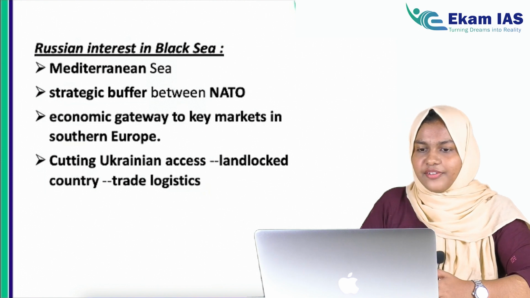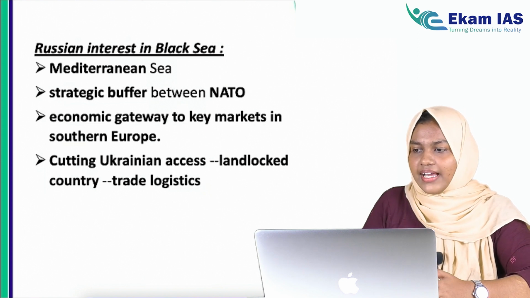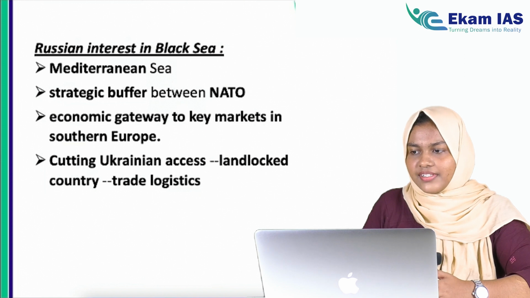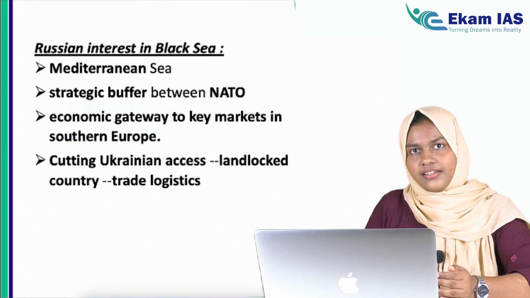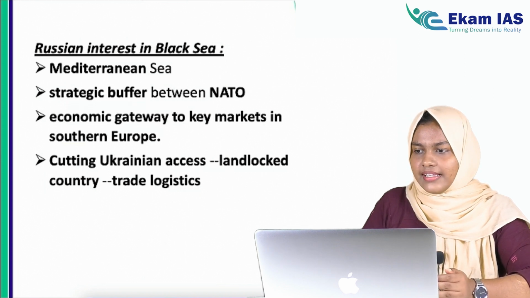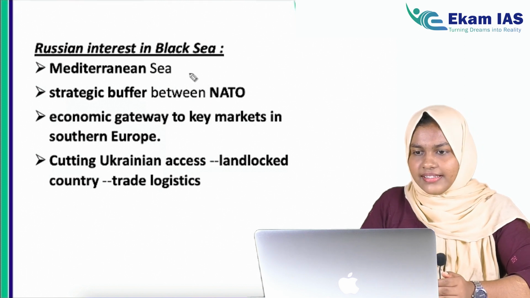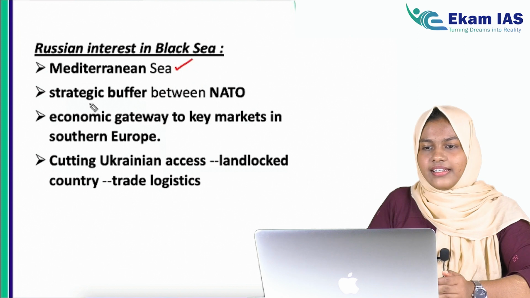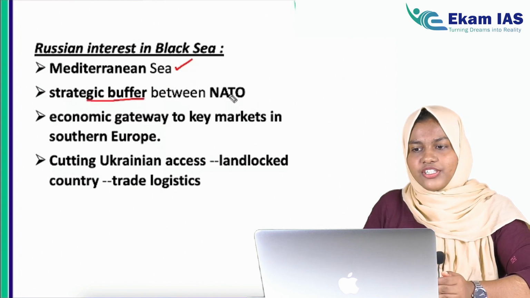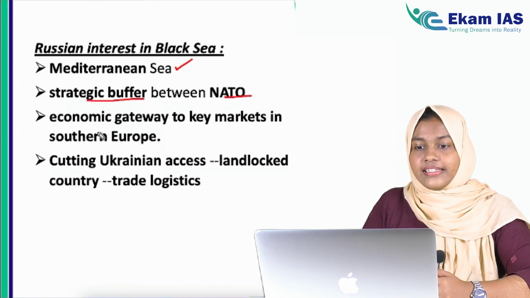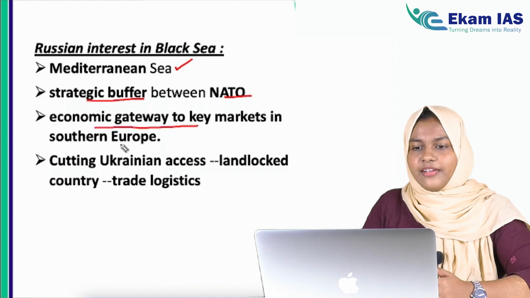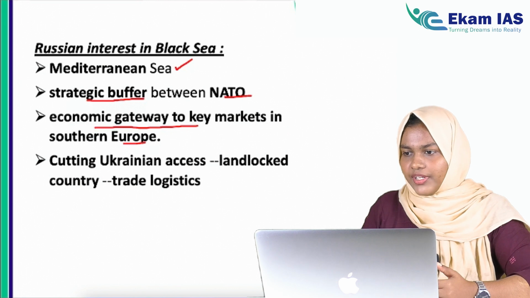Another reason is if they have control over Black Sea, it acts as a buffer between the NATO states and Russia. Okay, so first reason is access to Mediterranean Sea. Then it will act as a buffer between NATO and Russia. Then it is a gateway to the key market of Southern Europe. I hope you remember the map. Okay, I will show you again.